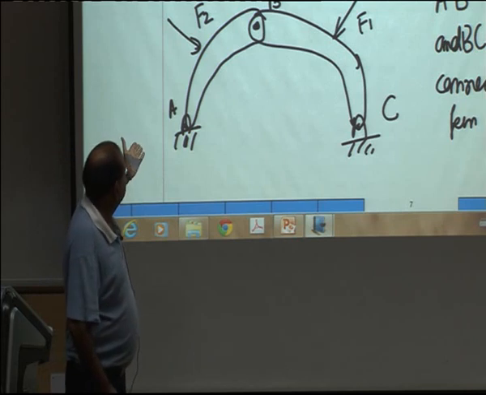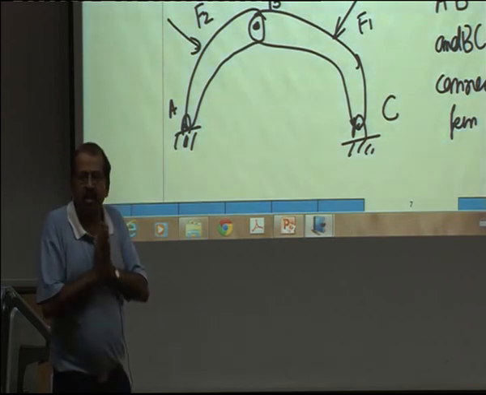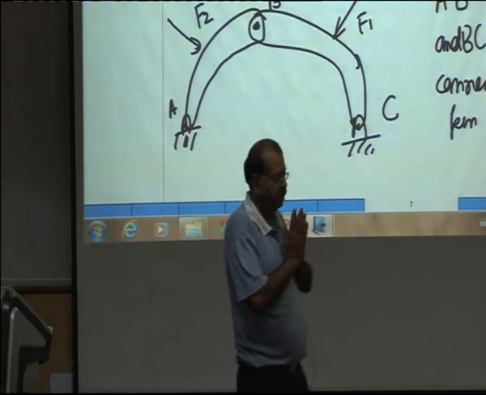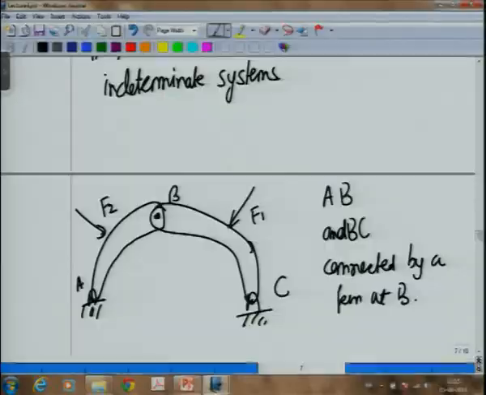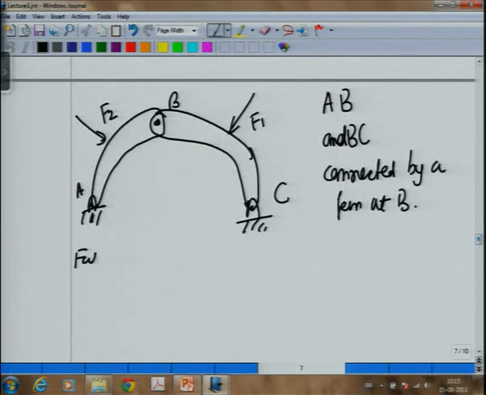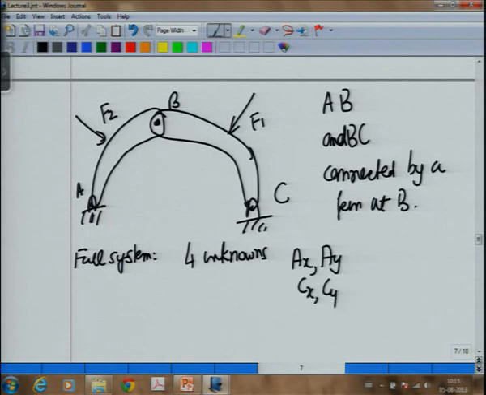So, therefore, I will get just 4 unknowns, 3 equations. So, looks like a statically indeterminate system. Okay? So, full system if I look, there are 4 unknowns, Ax, Ay, Cx, Cy, 4 unknowns, 3 equations.